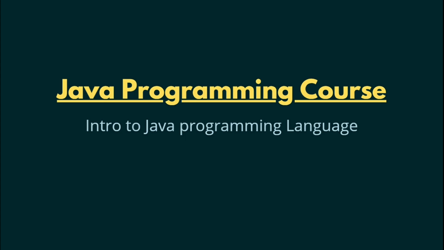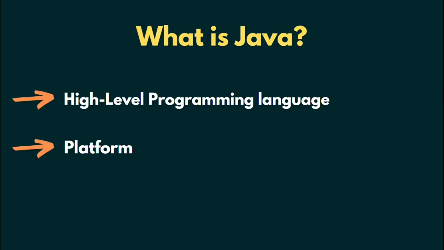Today we will discuss Java, a robust and extremely practical programming language. Therefore, in this session we will discuss the background, definition and features of Java. So let's begin. How will you respond to this query? What is Java? It can be answered in 2 points. The first point is that Java is a high-level programming language.